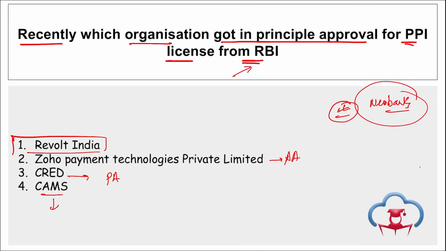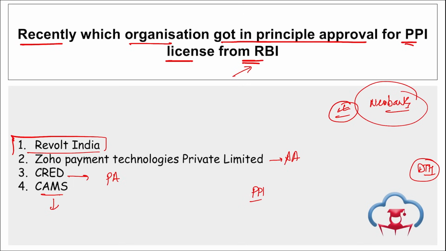Say for example, DTH, your dish TV, right? Where you have to first pay them and only then you will be able to access those services, right? Similarly, your metro cards, right? These are also kinds of PPIs. You have to first recharge those cards and only then can you use them at the metro station for the payment, right?